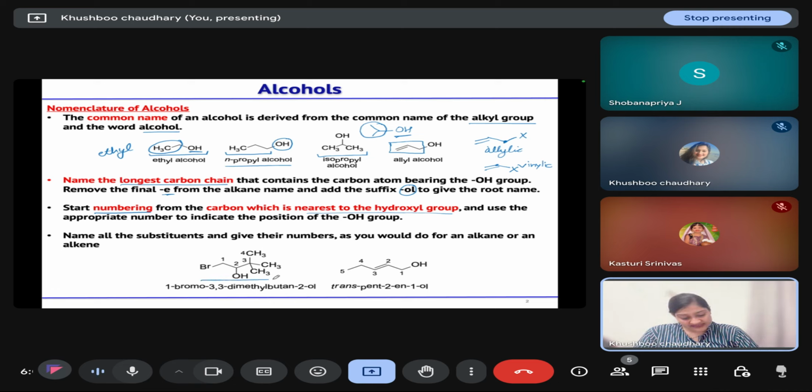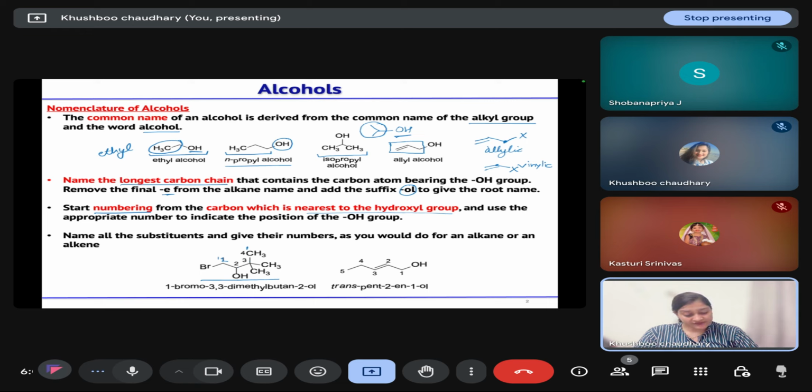For example, in this case, we can start our numbering from this carbon or this carbon, but the substituent should be given the lower number, and whichever side gives the OH the lower number, we give priority. So the numbering is 1, 2, 3, and 4. So this is 1-bromo, because bromo comes first, then methyl in alphabetical order.